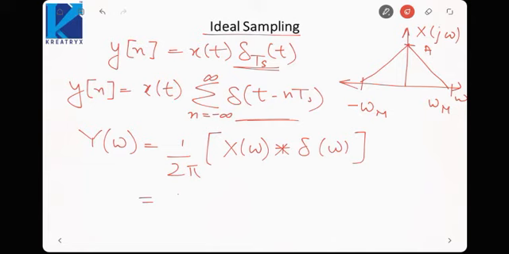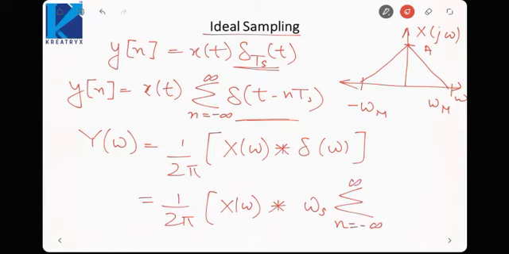This comes out to be 1 by 2 pi, X(omega) convolved with omega s times the summation from n equal to minus infinity to infinity of delta(omega minus n omega s). That is, the impulse train is converted to impulses in the frequency domain also. Now we can take X(omega) inside this summation because the summation is a function of n.